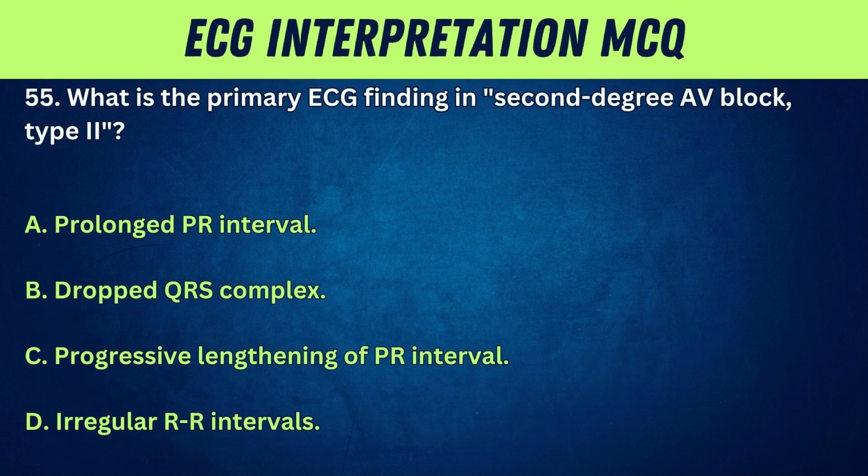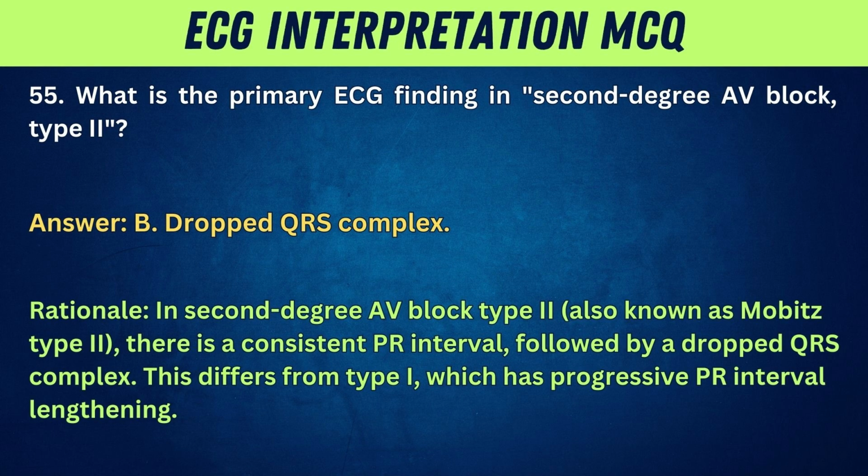55. What is the primary ECG finding in second-degree AV block, type 2? A. Prolonged PR interval. B. Dropped QRS complex. C. Progressive lengthening of PR interval. D. Irregular RR intervals. Answer: B.